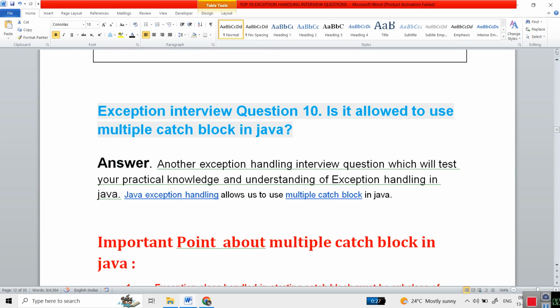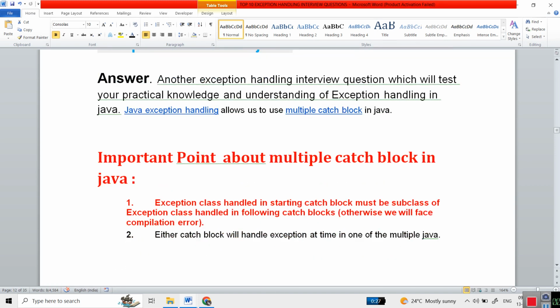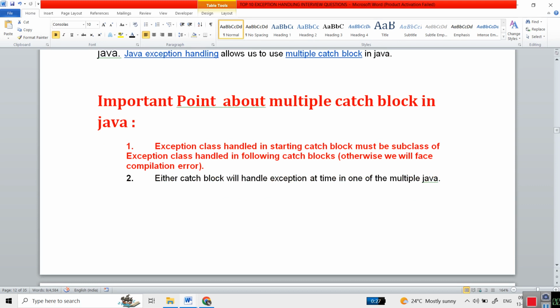Another question is, is it allowed to use multiple catch blocks in Java? You need to answer in depth, not just give a bookish definition. Java exceptions allow us to use multiple catch blocks. So there are two important things you need to note about multiple catch blocks. The exception class handled in a starting catch block must be a subclass of the exception class handled in the following catch block, otherwise we will face a compilation error.